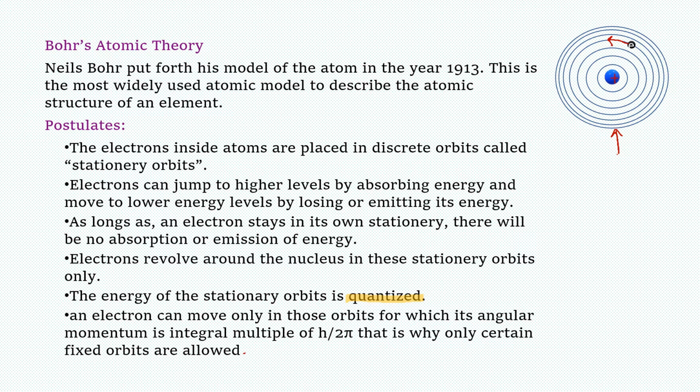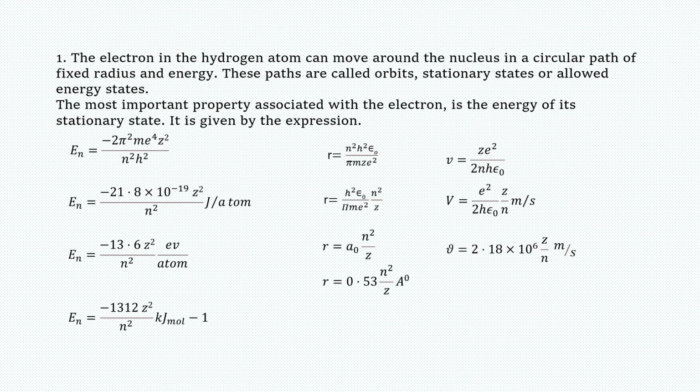So one by one we are going to discuss all these points, and things will ultimately be very clear to everyone. The first point: the electron in the hydrogen atom can move around the nucleus in a circular path of fixed radius and energy. As we can see in the previous slide, if this is our nucleus, the electrons are revolving around the nucleus in certain fixed orbits. Bohr named these fixed orbits stationary states, and these stationary states have a certain fixed value of energy.